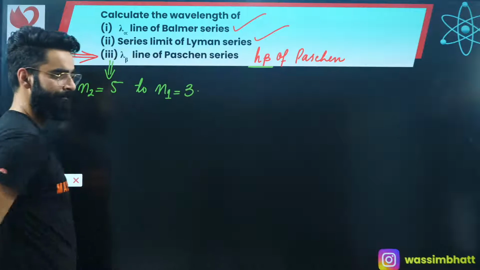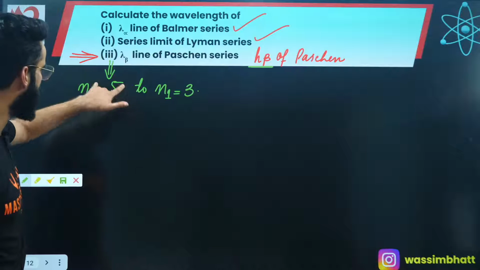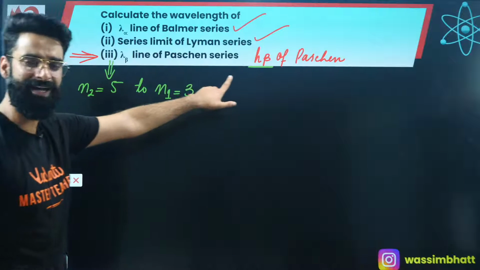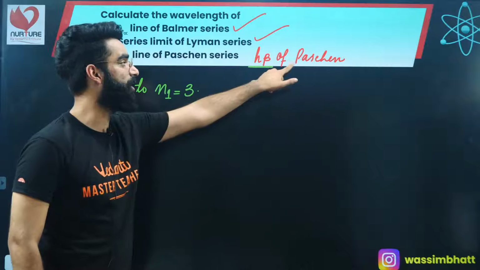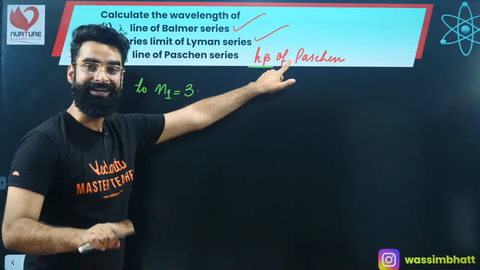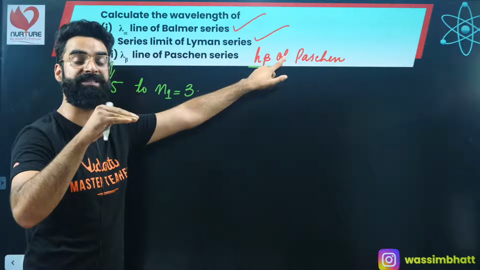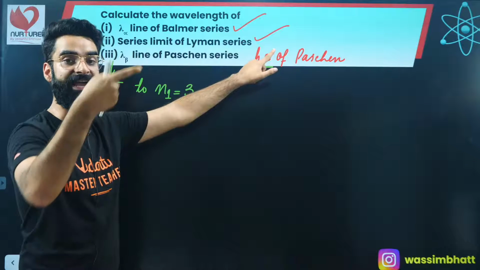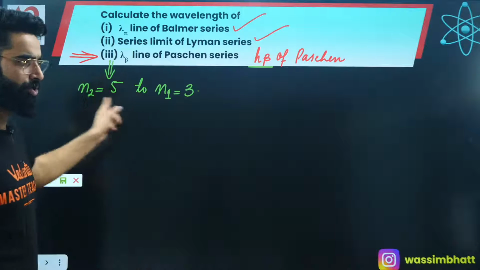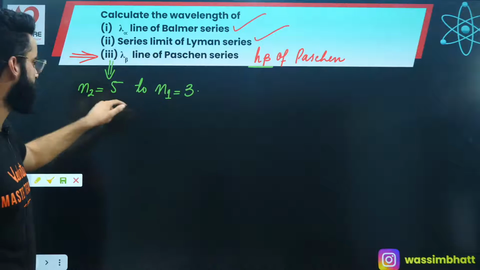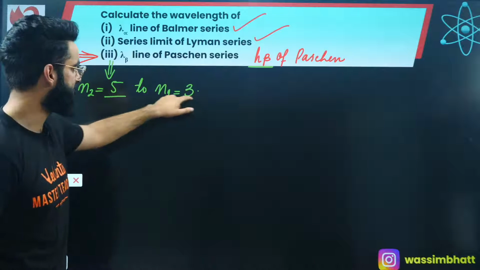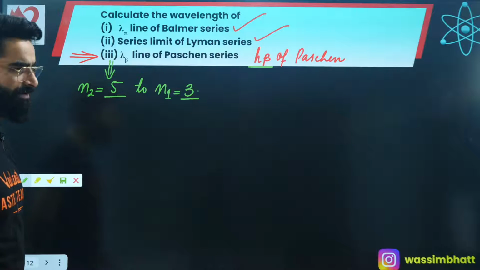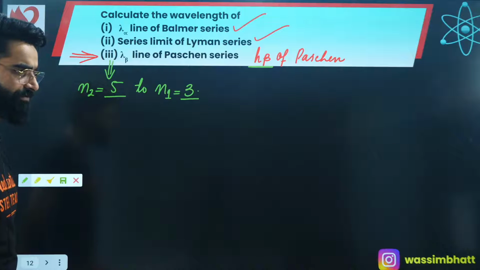You got to know exactly, I'm talking about the H beta line, the second line of Paschen. In case of the Paschen series, what is the low energy state? That is shell number 3. First line of Paschen, 4 to 3. Second line, 5 to 3, right? So you got the energy difference. You got the high energy state and the low energy state. You can calculate lambda by using Rydberg's formula, as simple as that.